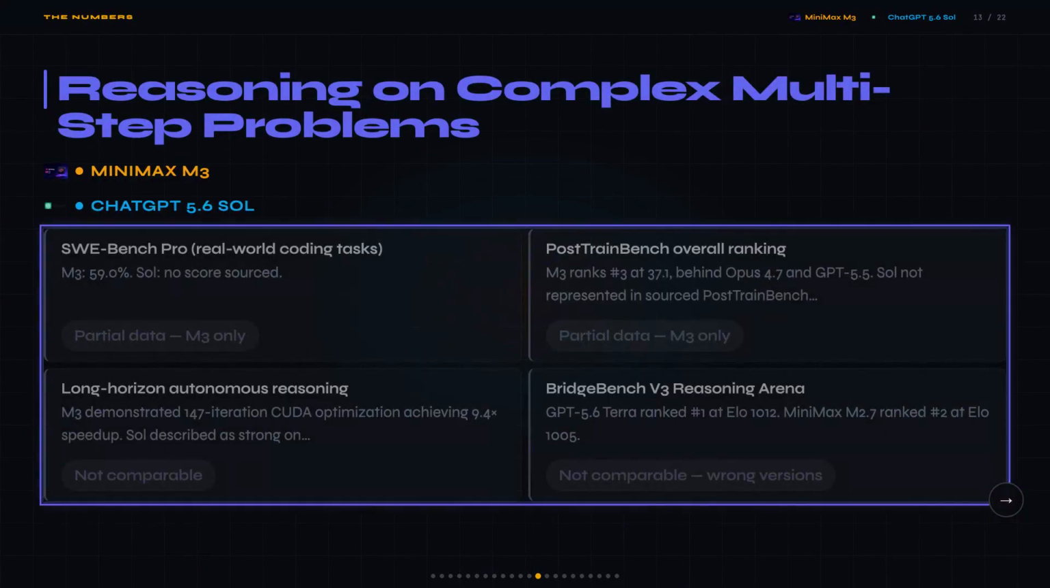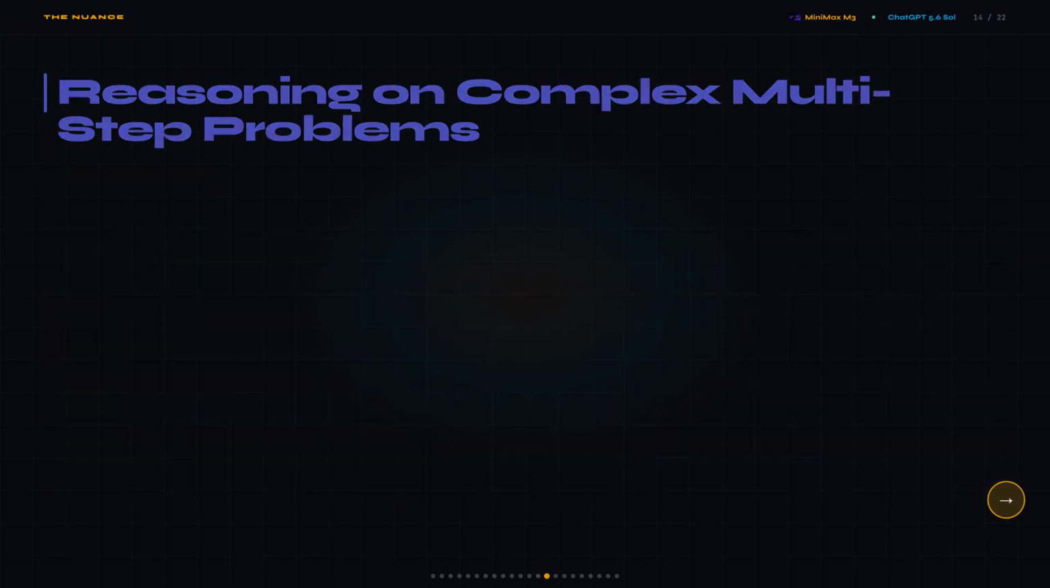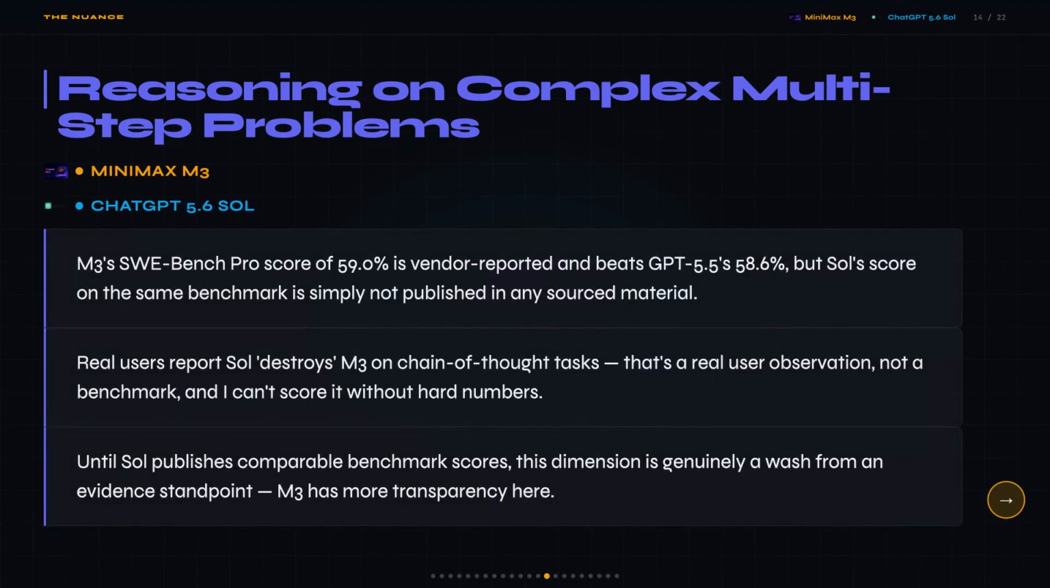I went looking for hard numbers on both sides, and what surprised me is how one-sided the published data is. M3 has a SWE-bench Pro score of 59.0%, Terminal-Bench at 66.0%, and PostTrainBench at 37.1, which puts it third overall. But Sol has no published figures on any of those benchmarks in any sourced material I could find. The hard truth is that real users consistently report Sol is stronger on chain of thought reasoning, and that's a real signal even without benchmark numbers to back it.